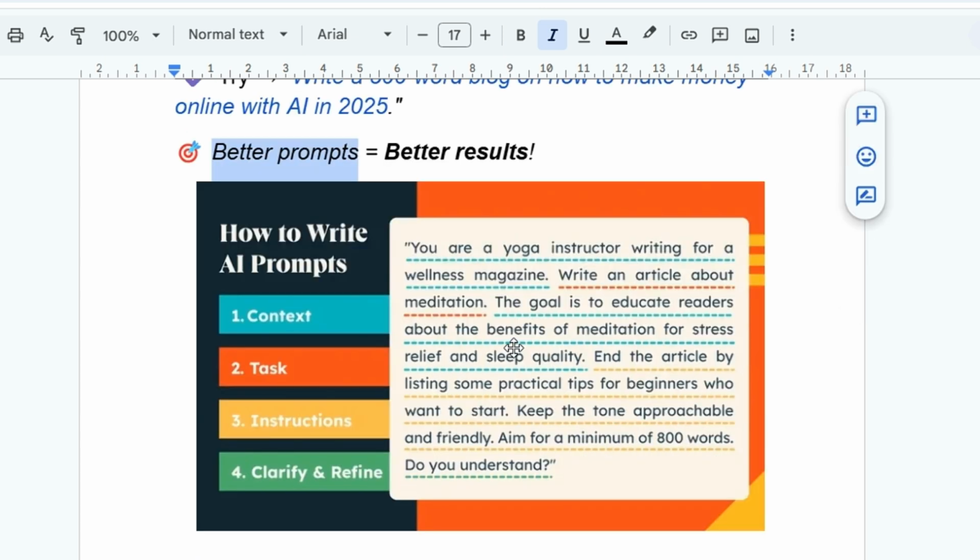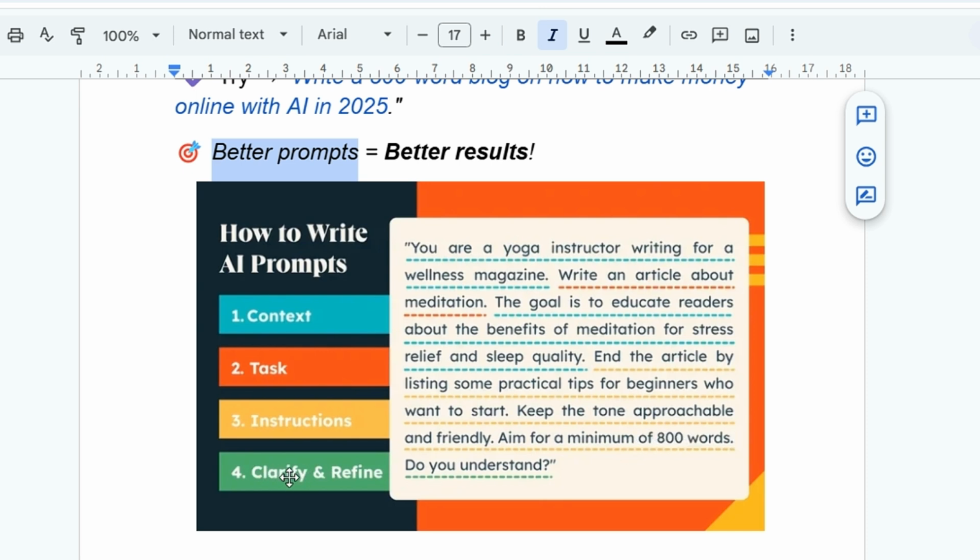And if you want to learn more about prompting AIs, this is a simple instruction on how to go about it. Give it context of what you want, then the task of what it's going to do for you, then the instructions, then you can also ask it if it understands. So for instance, the context in this case is you are a yoga instructor writing for a wellness magazine. Now, the task is write an article about meditation. You go back to the context. The goal is to educate readers about the benefits of meditation for stress relief and also sleep quality. Then the instructions: end the article by listing some practical tips for beginners who want to start. Keep the tone approachable and friendly. Aim for a minimum of 800 words.